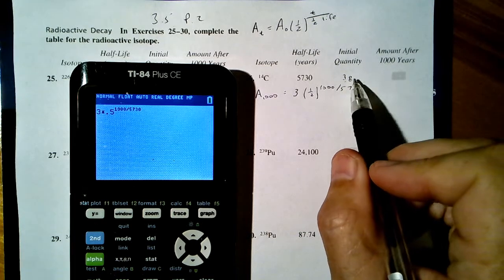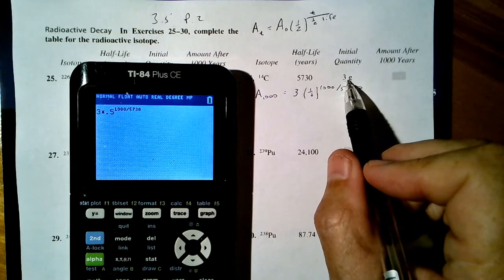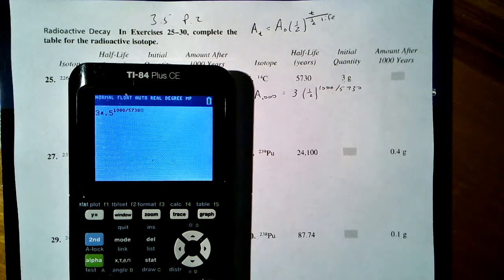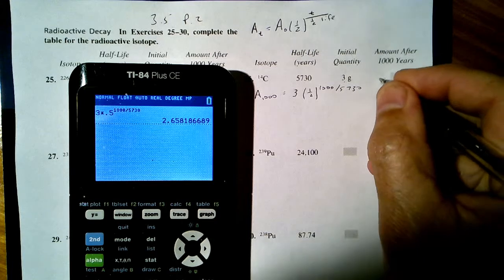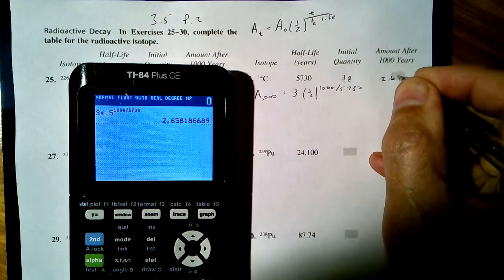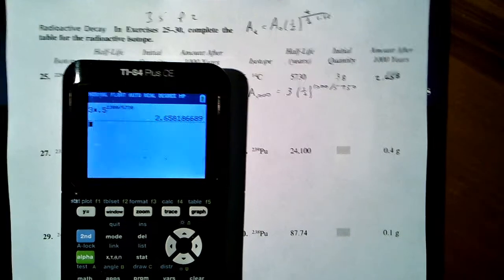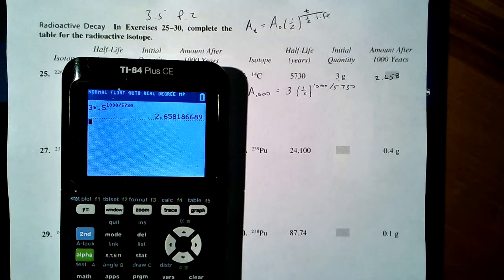So it's going to be less than 3, but it's certainly not going to get down to 1.5. And I get approximately 2.658, which is reasonable. Less than 3, but didn't get multiplied by a full 1/2. The reason I'm stressing that is because when people make errors on these exponential types of problems, usually the error makes no sense.